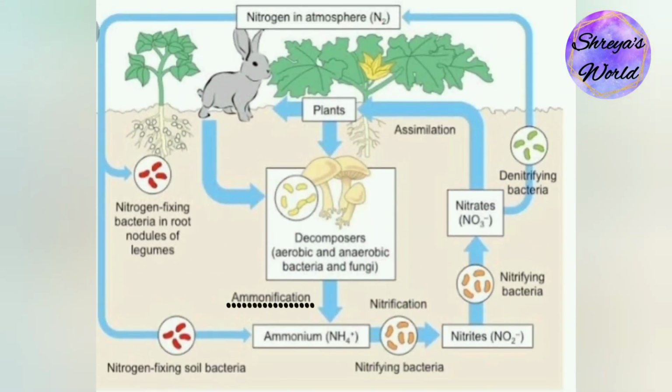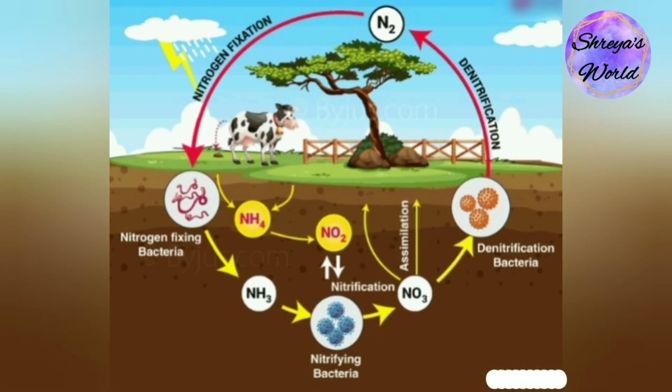The next step is ammonification. When plants or animals die, the nitrogen present in the organic matter is released back into the soil. The decomposers, namely bacteria or fungi present in the soil, convert the organic matter back into ammonium. This process of decomposition produces ammonia, which is further used for other biological processes. The last step of the nitrogen cycle is denitrification.